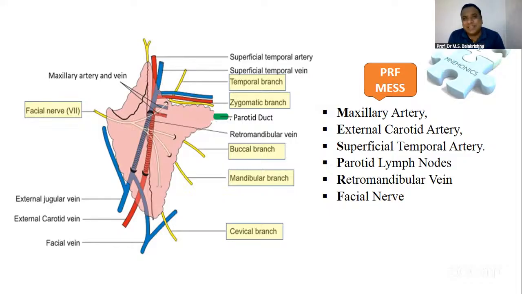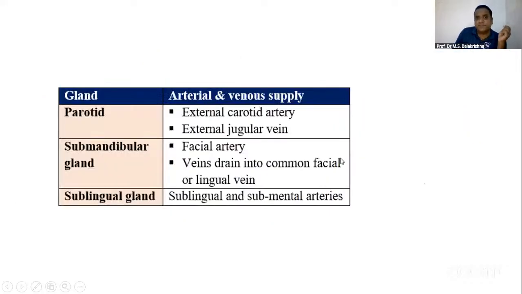Out of the 8 branches of the external carotid artery, 5 branches are inside the parotid gland. For the 5 branches, the mnemonic which I am going to tell you, please write it down: SALFO. S, superior thyroid artery. A, ascending pharyngeal artery. L, lingual, F, facial, O, occipital. These are the branches of the external carotid artery. And inside the parotid gland, PRF MES. So inside the parotid gland you've got the external carotid artery and external jugular vein. The internal carotid artery is not there.